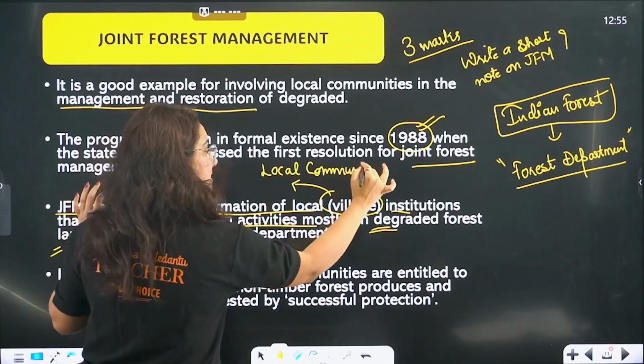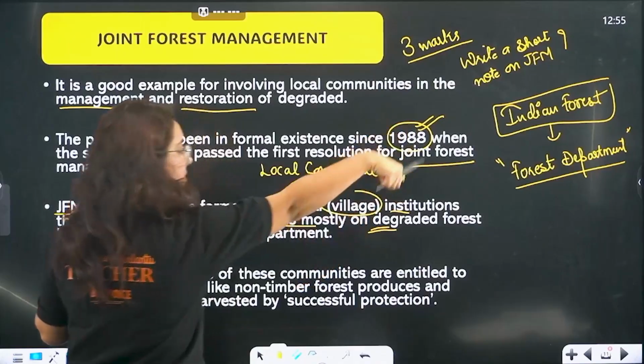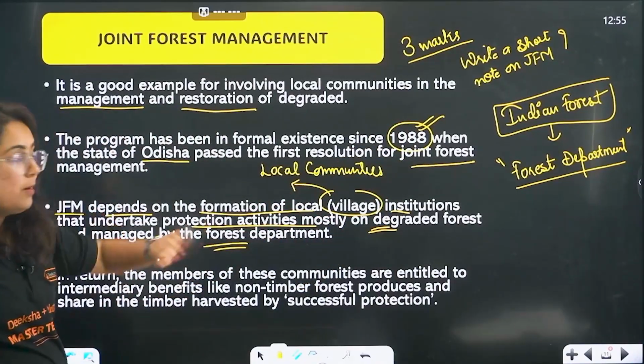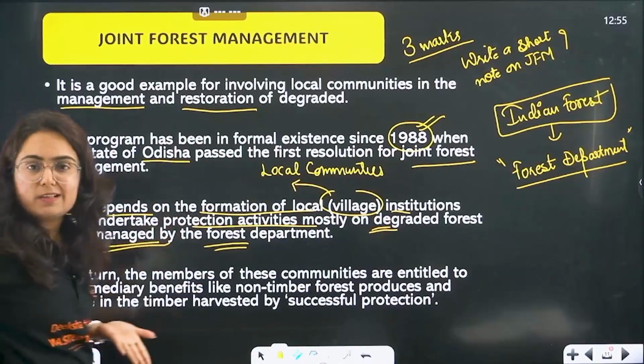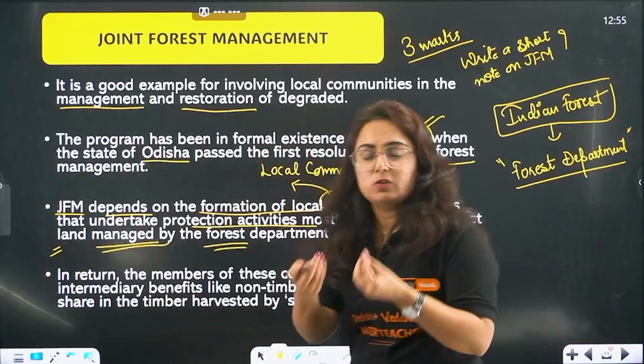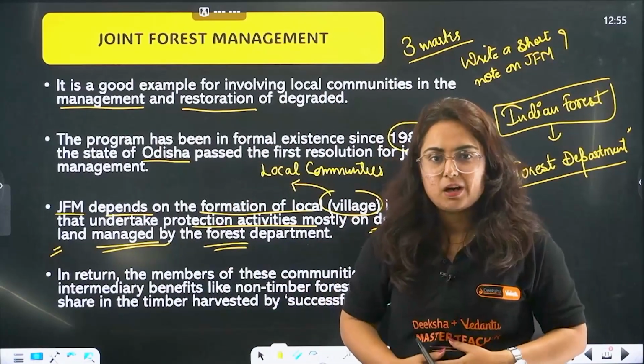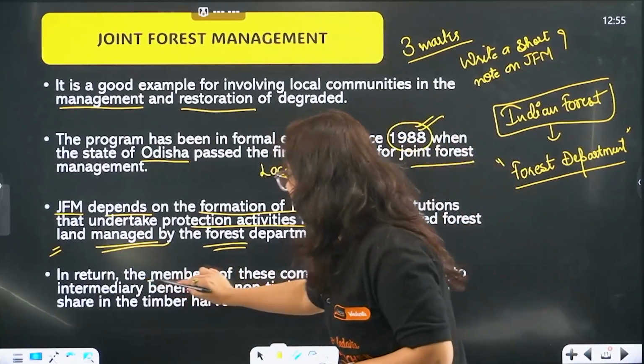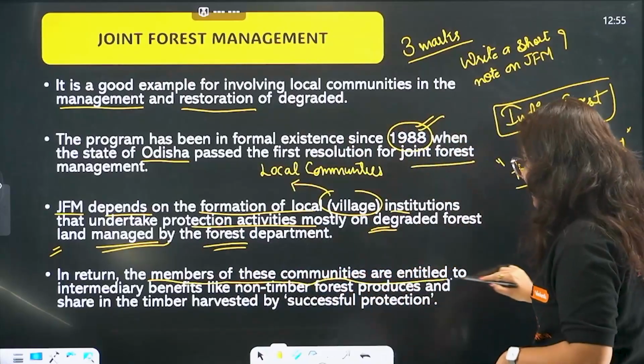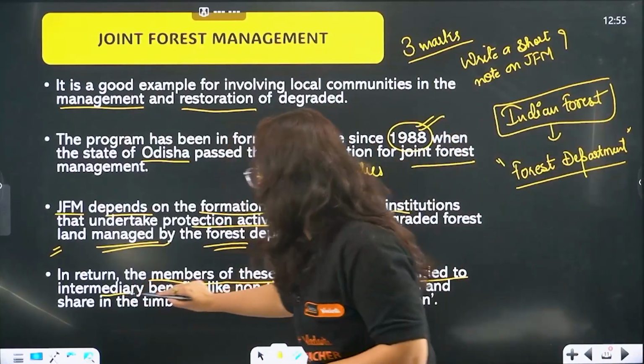Now, are these communities mad, because the forest department is getting the income? Why will they work? They also need something in return, na? They also need to feed their stomach. So, in return, the members of these communities are entitled to intermediary benefits.